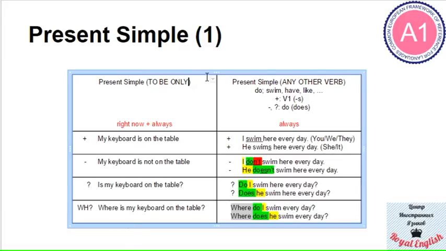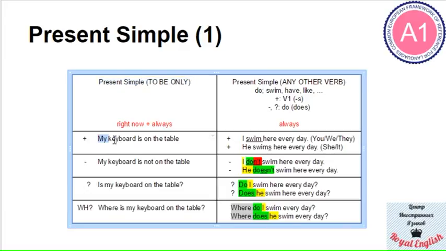So you see we have a very stark contrast between the parts. We have the present simple with any verb and the present simple with to be, okay? So it's like a border between states. Do not cross the border. So there are two types of the present simple.